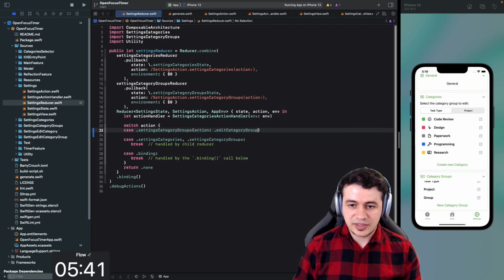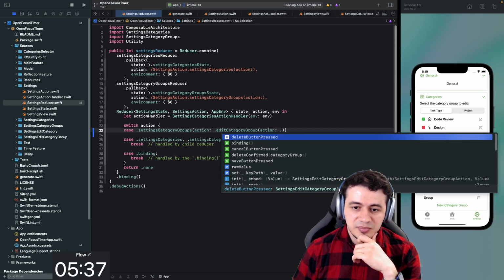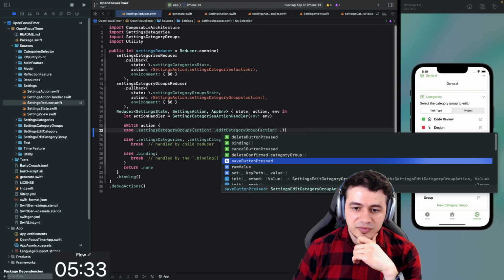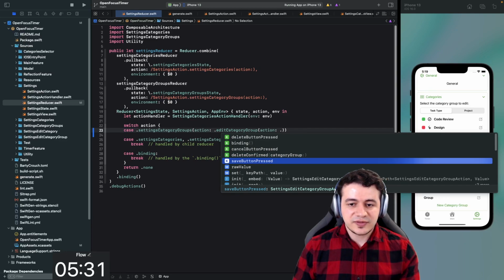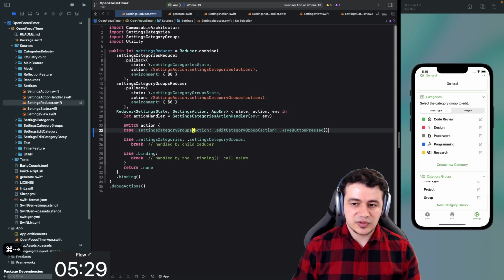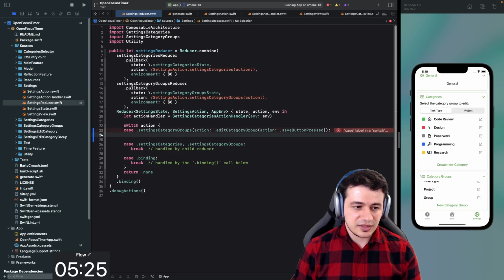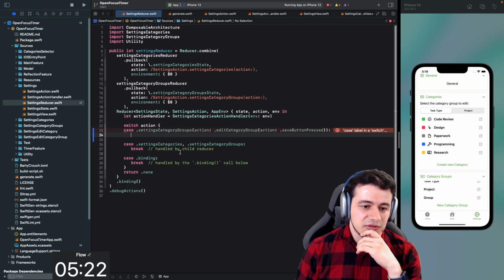Edit category group action. Why is color completion not working? But here we have delete button pressed, cancel button pressed, and delete button confirmed, and we have save button pressed. All right, so we have these things, and we could jump into this and say like, okay, we act on that. But instead of doing that, I actually want to make it more clear.